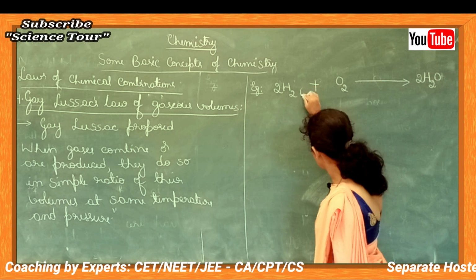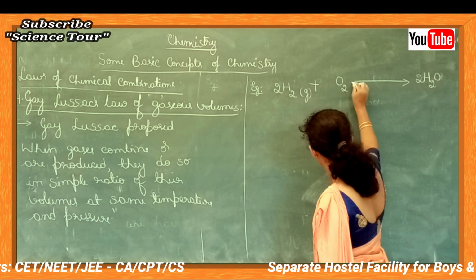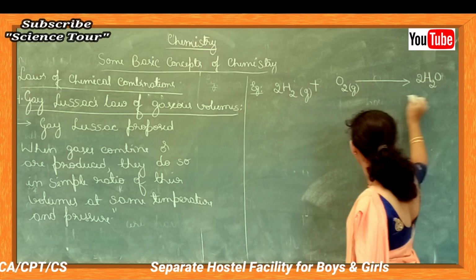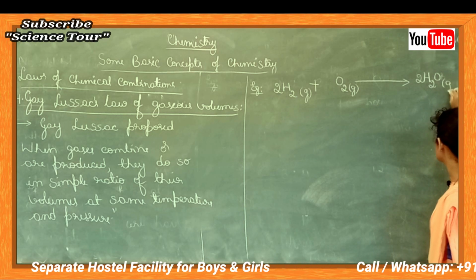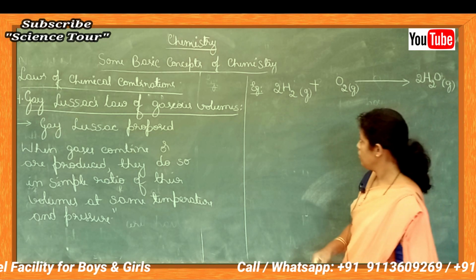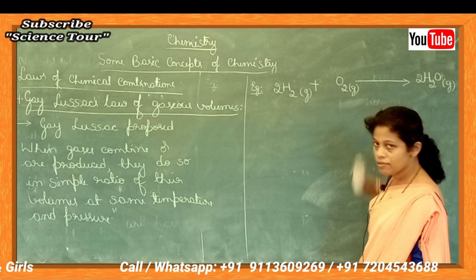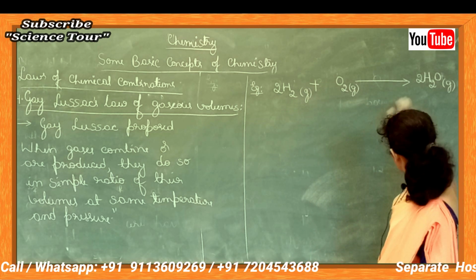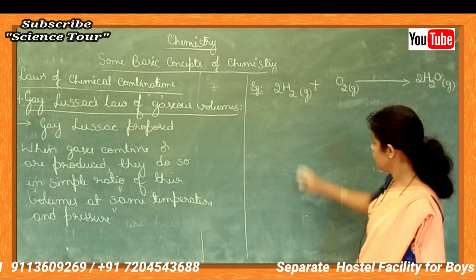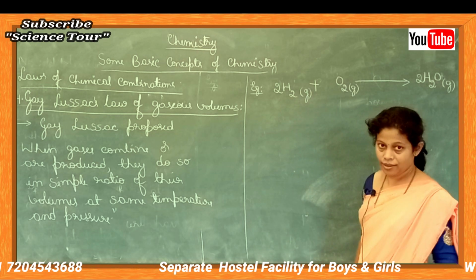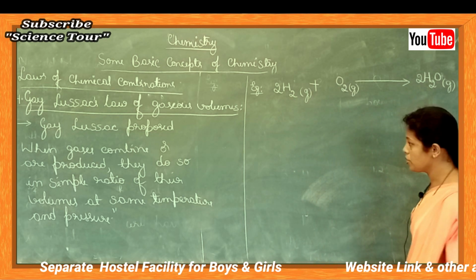Now let's consider all these are gases, which I'll write as a G. I've written G in bracket, indicates all are gases. Combining gases are gases. Product is also a gas. Hydrogen and oxygen, they are combining, they are gases. Product is also a gas.